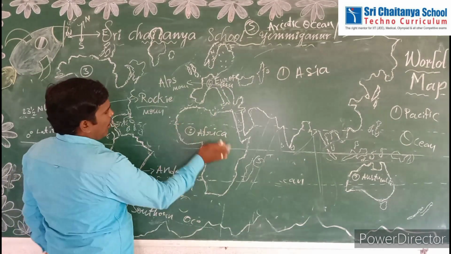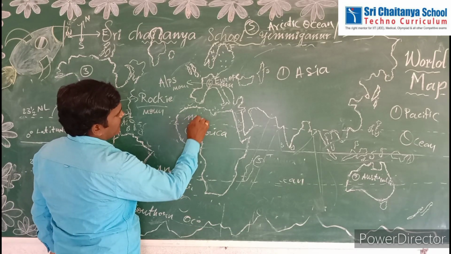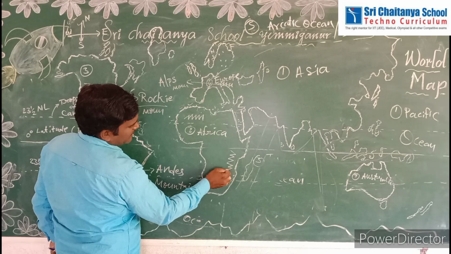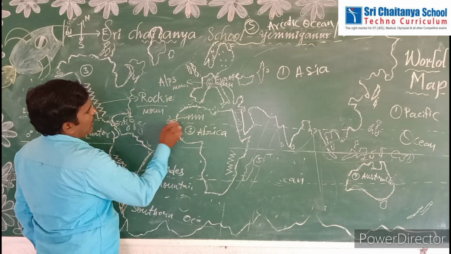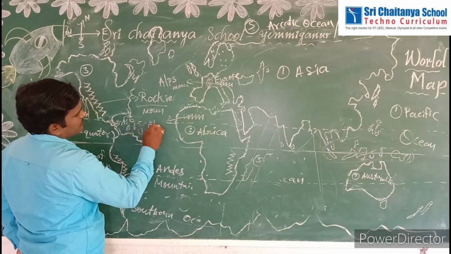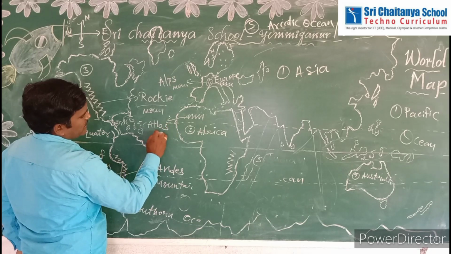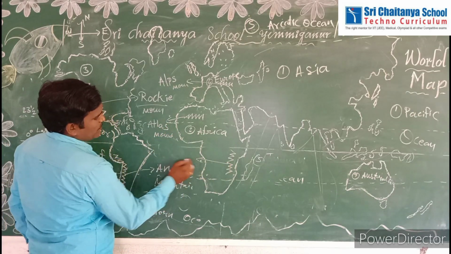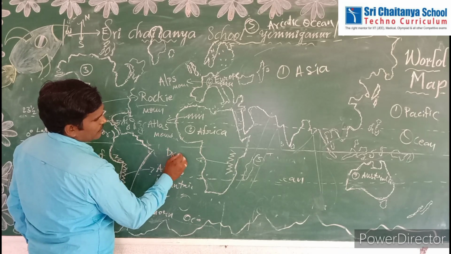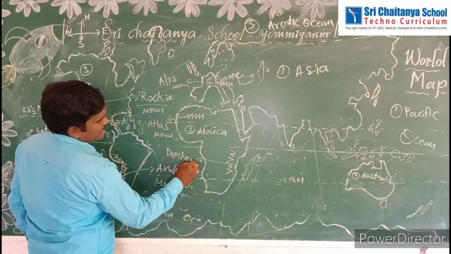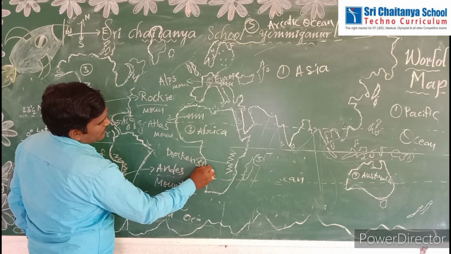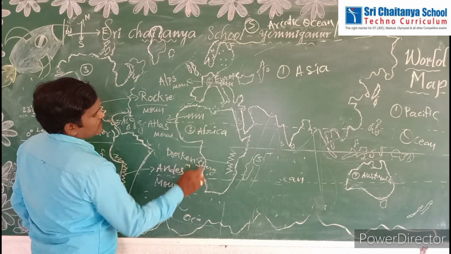Next, in Africa also two types of mountains are there, examples of Fold Mountains. One is the Atlas Mountains. Next, the Drakensberg Mountains.